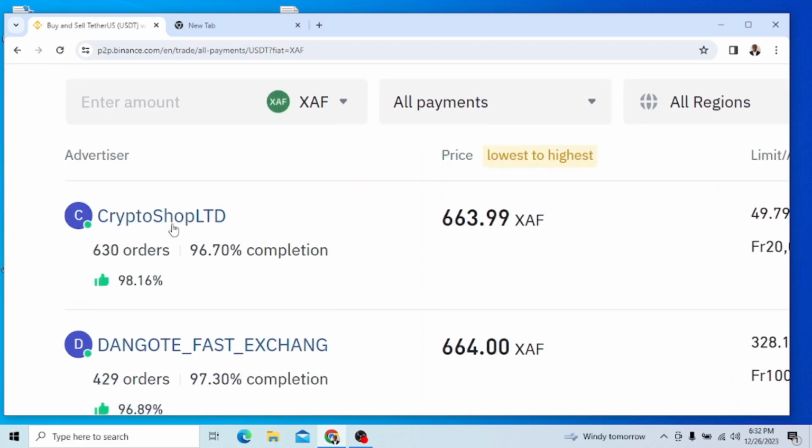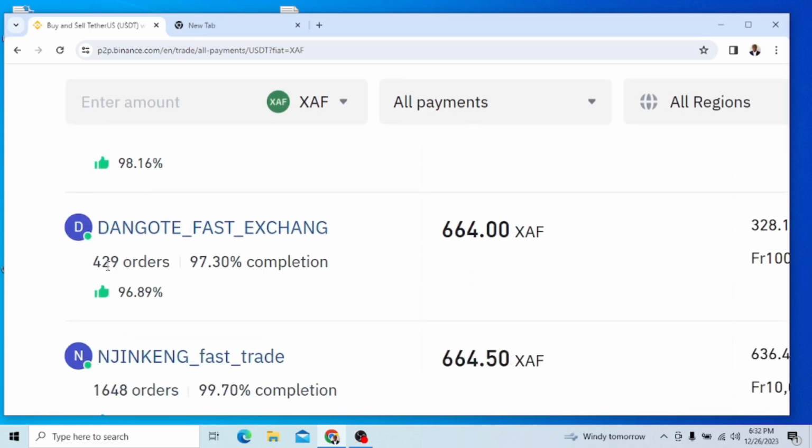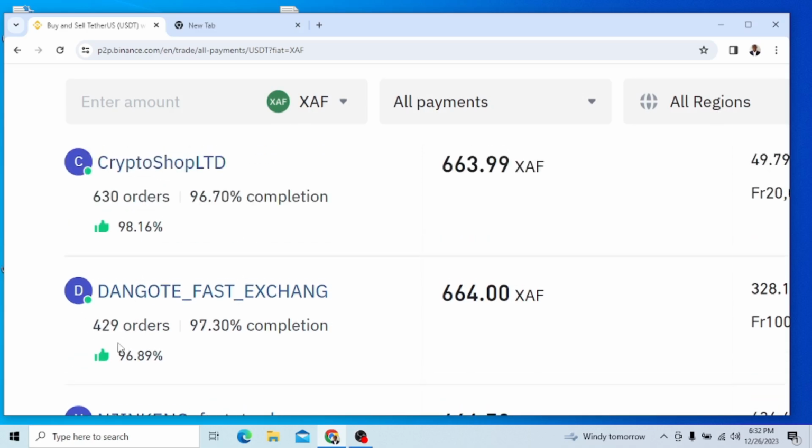It shows us this crypto shop LTD has sold 630 orders and has 98% completion. So it has a tick. And I go on again, I look again, this other person has sold 429 orders. It shows that this person has sold more than this person. Okay, but this person has a higher completion rate, because this one has 96 and this other person has 98.